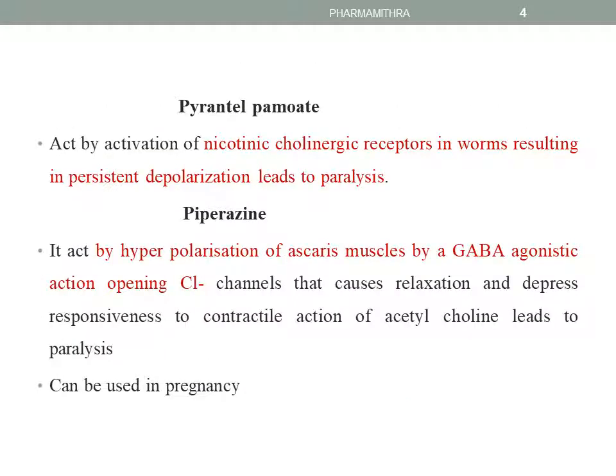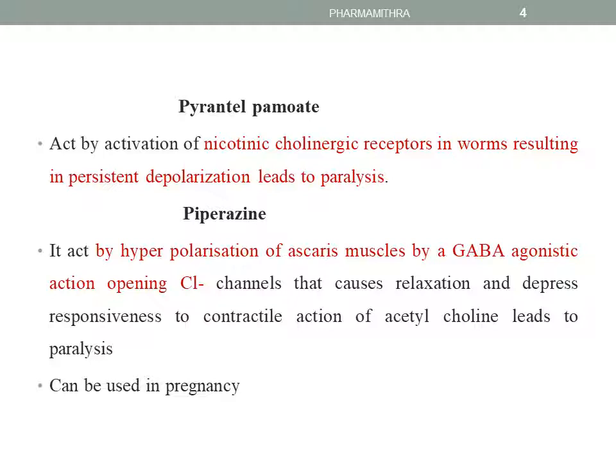Other anthelmintics include pyrantel pamoate and piperazine. For these two drugs, we want to know the mechanism of action. Pyrantel pamoate acts by activation of the nicotinic cholinergic receptors. Thereby, it causes a persistent depolarization, which leads to the paralysis of the helminth or the affecting worm. So it causes activation of the nicotinic cholinergic receptors, finally resulting in paralysis of the helminth.